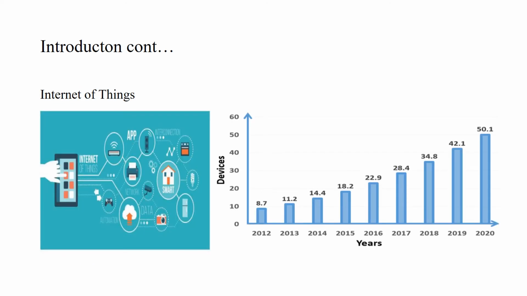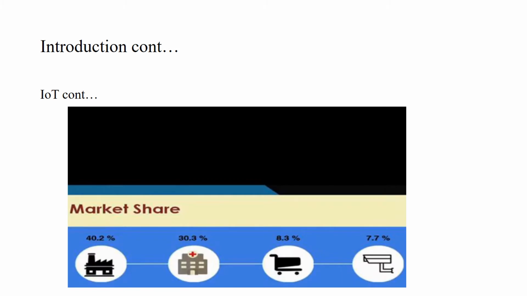Now moving towards Internet of Things. Internet of Things, as the name suggests, is the interconnection of various things. As you see on the graph, every year the number of devices that are connected to each other is increasing. Until 2020, the number of devices connected is 50.1 billion. If we see the market share of Internet of Things, it is approximately 40.2% from industries, 30.3% from healthcare, 8.3% from groceries, and 10.7% from surveillance.